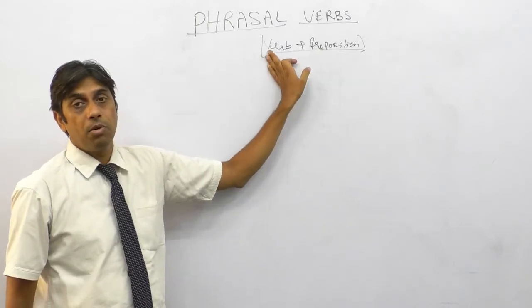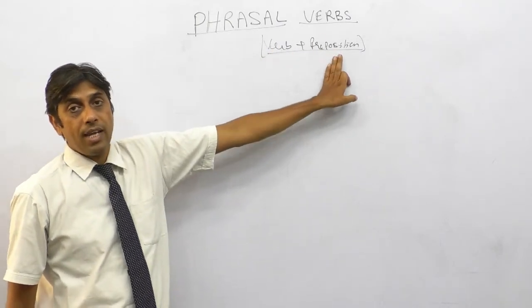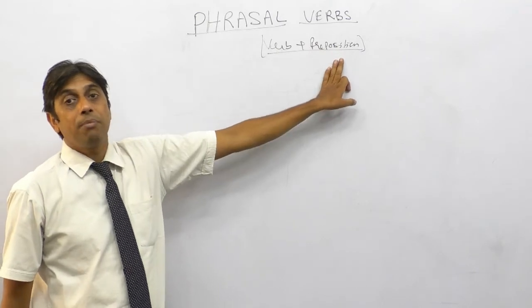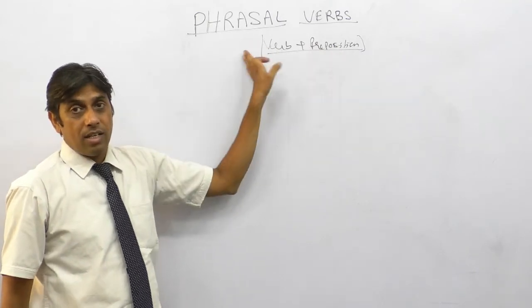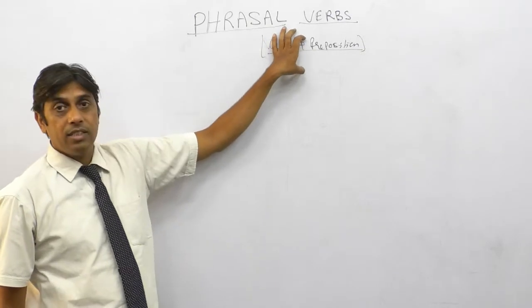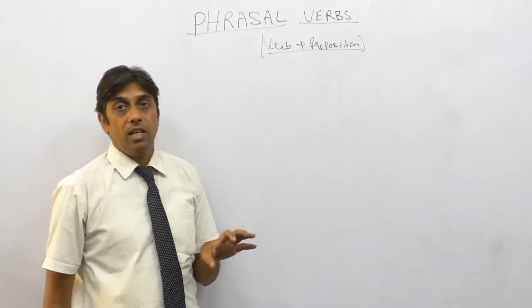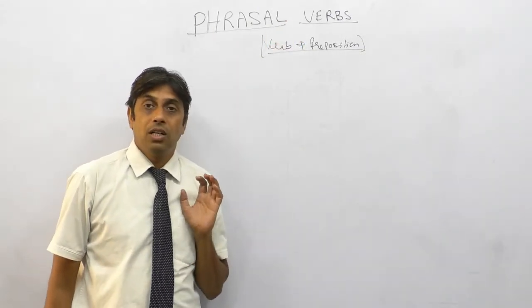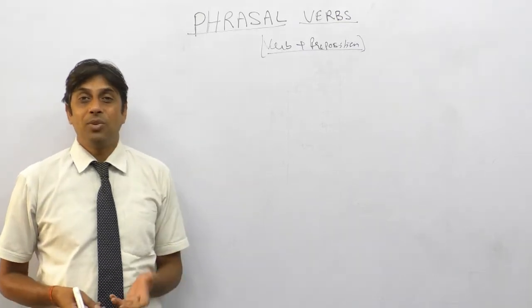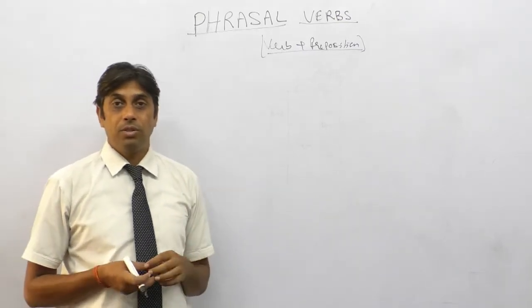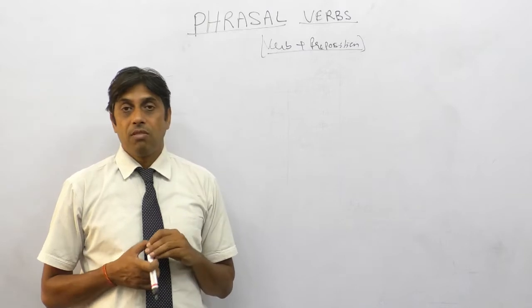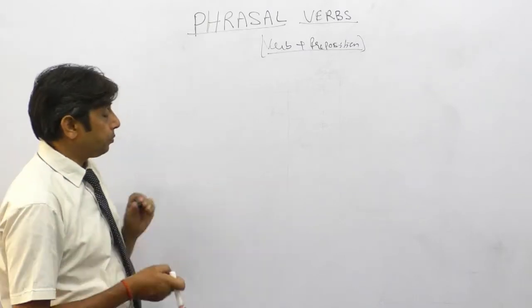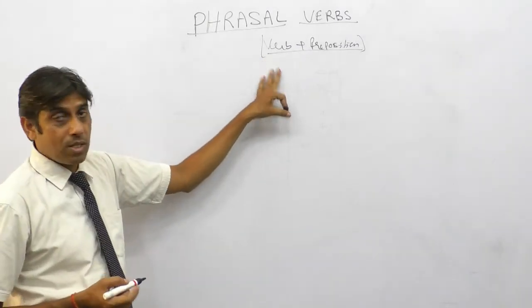If we read verb plus preposition separately, we will have a different meaning. But a phrasal verb has a fixed meaning. So it's kind of like a formula that we use in mathematics, right? So the example of a phrasal verb is like